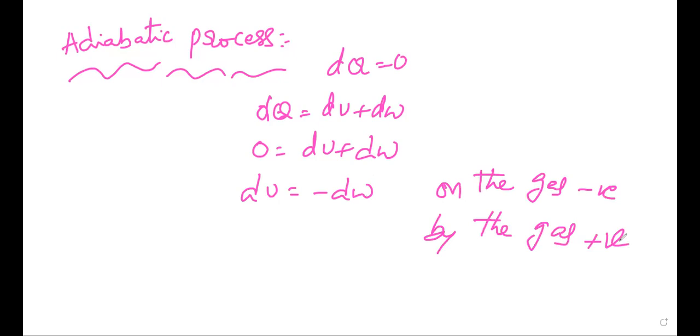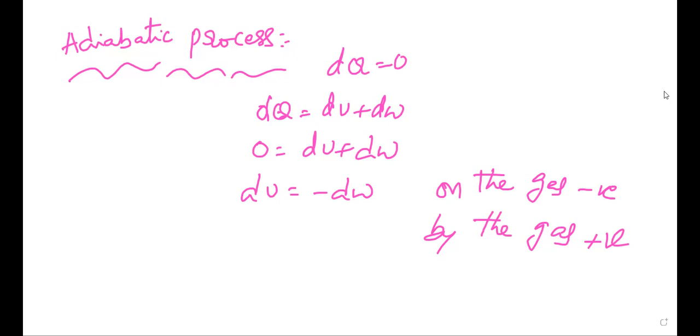During adiabatic expansion of the gas, the work done by the gas is positive, and hence the internal energy decreases by an amount equal to the work done by the gas. So that is the adiabatic process.